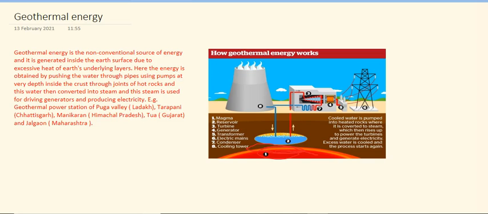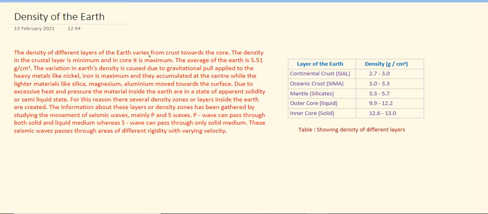Okay, now let's move towards the density of the earth. In the earth there are so many layers, and different layers have different density. So first of all, let us discuss the density of the earth's layers. The density of the different layers of the earth varies from crust towards the core. In the crust there is very less density found, and in core the density of the materials is very high. The density of the crustal layers is minimum, and in core it is maximum.